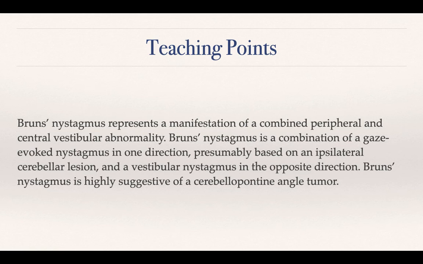Bruns nystagmus is a combination of gaze-evoked nystagmus, or gaze-paretic nystagmus, in one direction, where the person could not maintain an eccentric gaze. We discussed why exactly the person cannot maintain an eccentric gaze here. Two things have failed. The neural integrator for gaze holding, the inline processing of the position that is going to be reached, has failed. The fixation or the smooth pursuit mechanism has also failed.